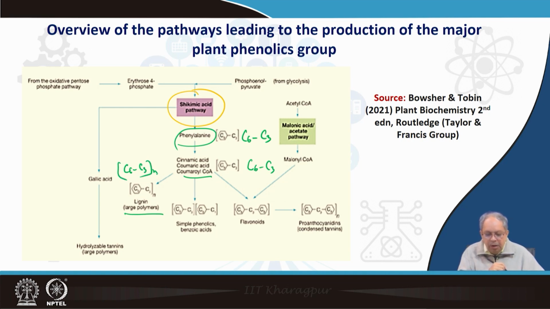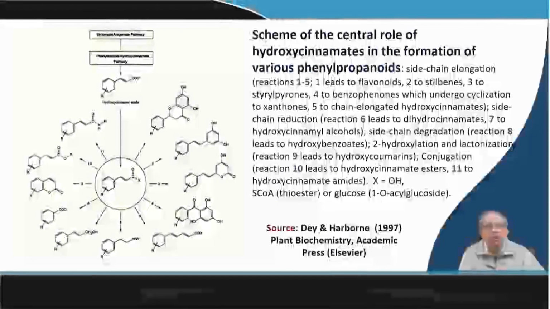So, it is a polymer, and it can also form simple phenolics like C6C1 benzoic acid, C6C2 compounds, even the C6C3C6 which is called flavonoid compounds, this can also be produced, and when this joins in multiple units it forms the condensed tannins or proanthocyanidins. Also from shikimic acid the gallic acid is produced, which plays an important role in forming the large polymer hydrolyzable tannins, which I will show in the next class.